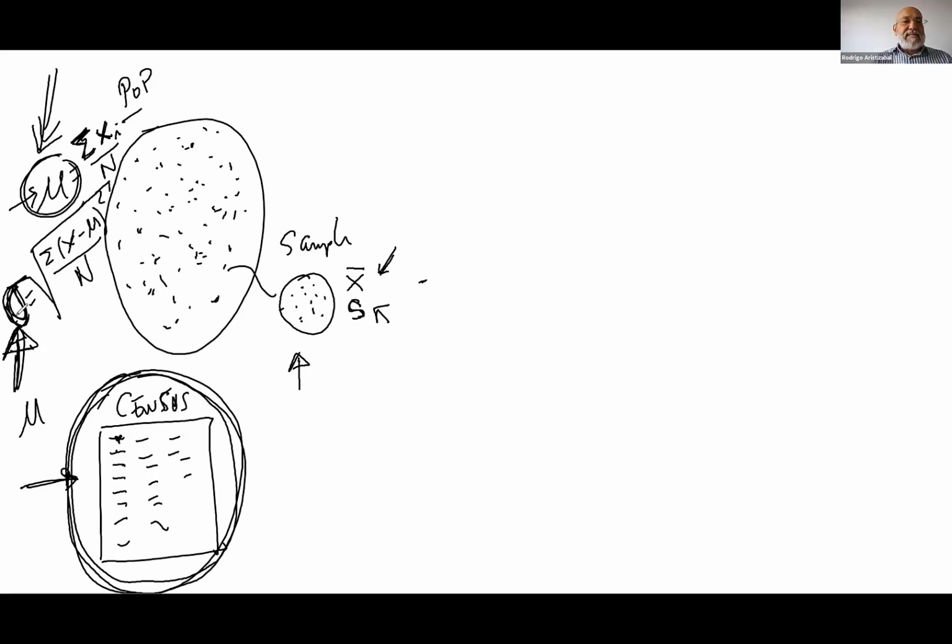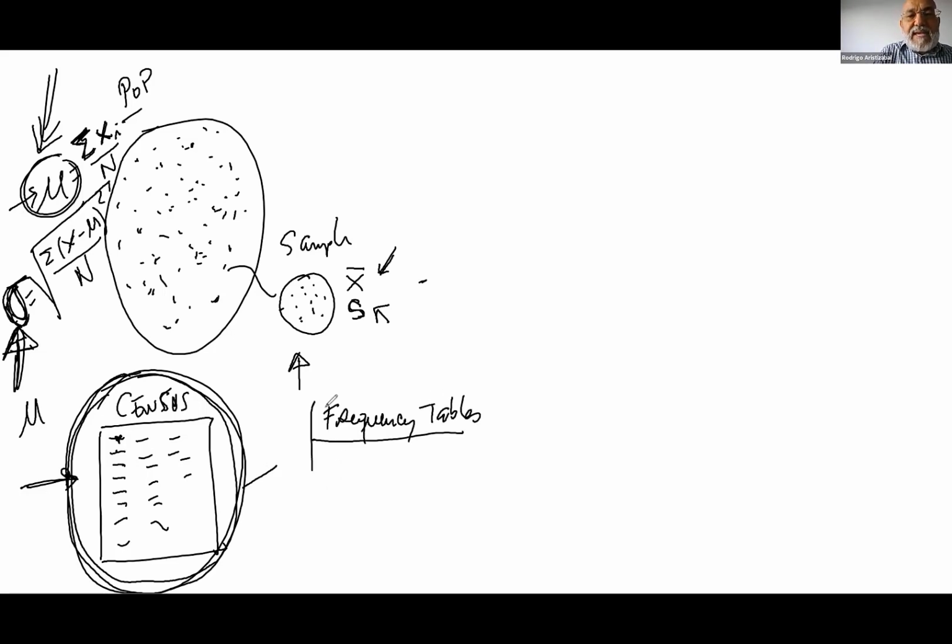Statistics is the science of design, study, and experiment in which we collect data and organize this data. How can we organize this data? We can organize this data using frequency tables.